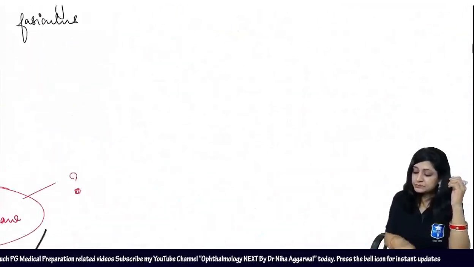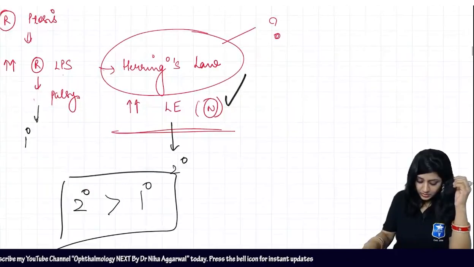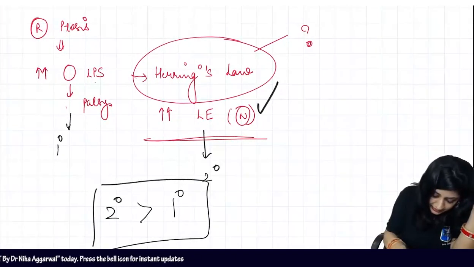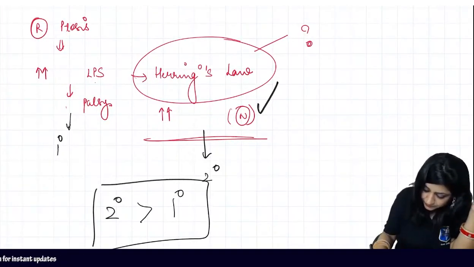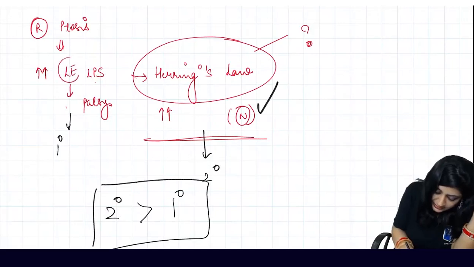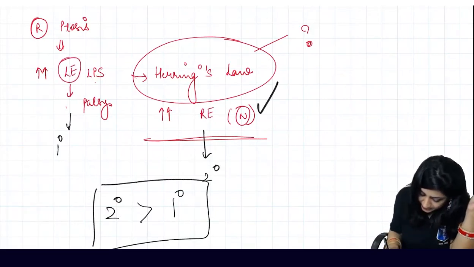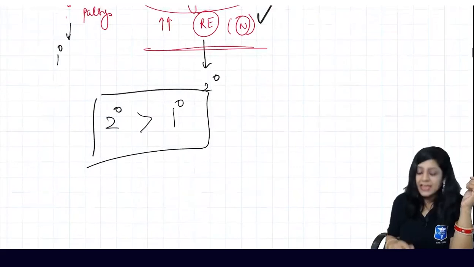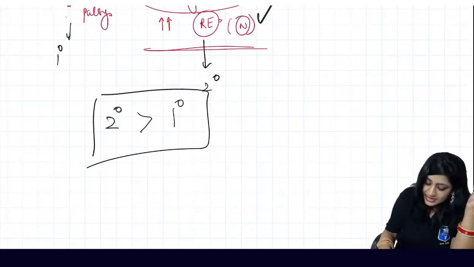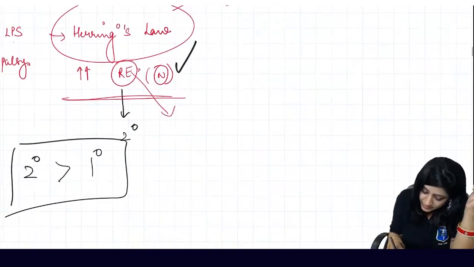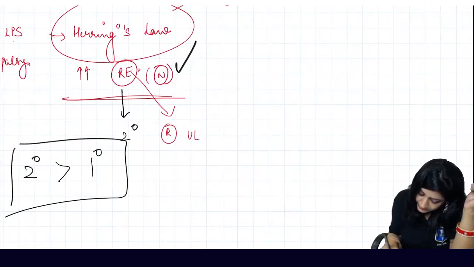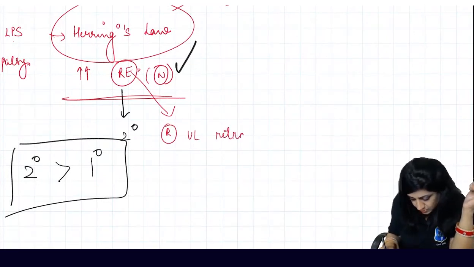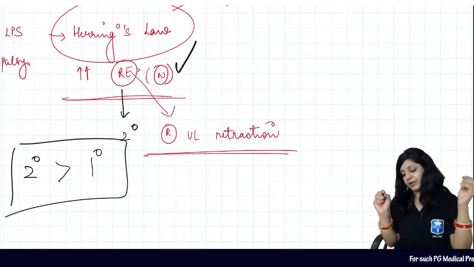So the same amount is going to the right eye also. Therefore the right eye will move more. So we will have the right upper lid retraction.